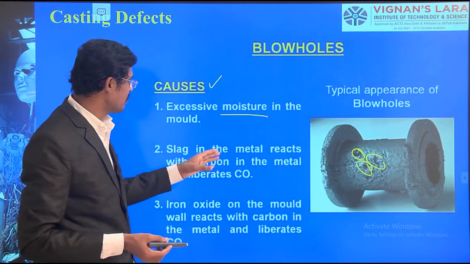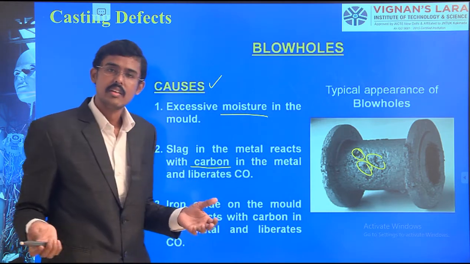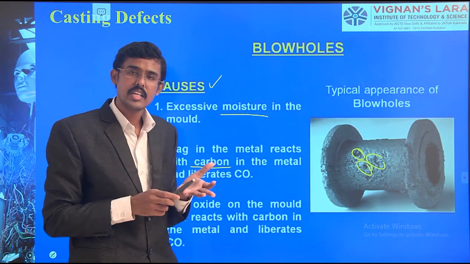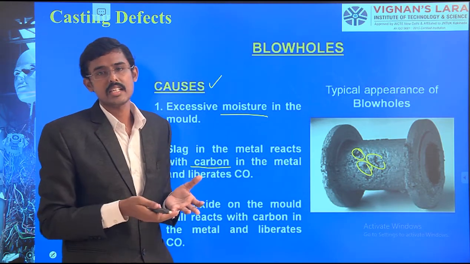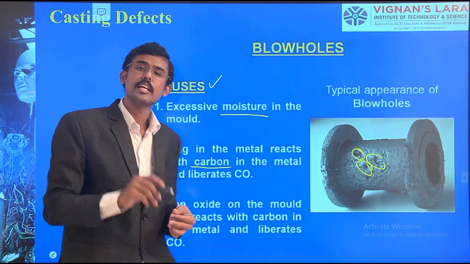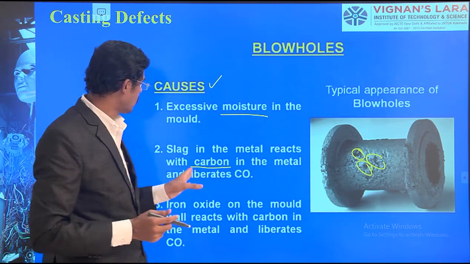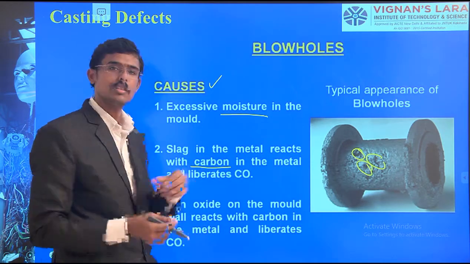Slag in the metal reacts with the carbon. We have carbon everywhere. In steels, as we have studied in metallurgy, it is less than 2%. In cast iron, it is greater than 2% carbon. We did the phase diagram with respect to carbon only. So carbon is everywhere in steels and cast irons. There, in the formation, it liberates carbon dioxide.